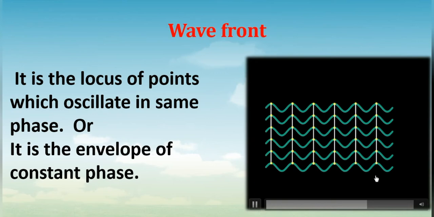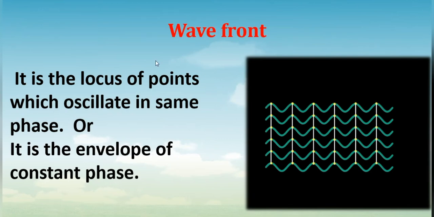So if we draw a line through such points, that can be called a wavefront. A wavefront can be defined as the location of points which oscillate in the same phase. Same phase means they have the same magnitude of disturbance. That means they can have the same maximum value as well as the same minimum value. So it is known as a wavefront.